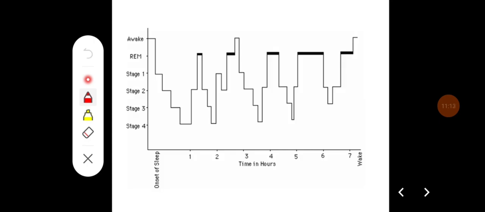So these are the different stages of NREM sleep, that is stage 1, stage 2, stage 3, stage 4 and REM sleep. Initially, sleep starts with stage 1, stage 2, stage 3, stage 4 and then it reverses back, like stage 3, stage 2, stage 1, and then there will be REM sleep. So like this, there will be at least 3 to 5 cycles in a total sleep time of 8 hours.